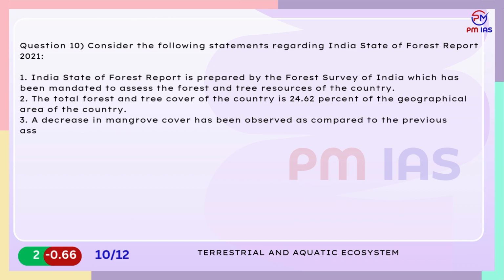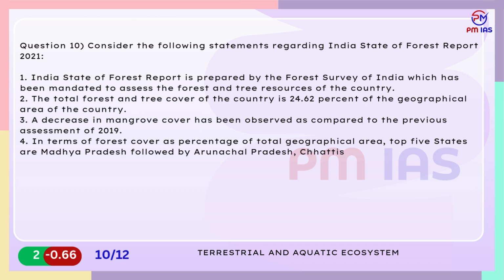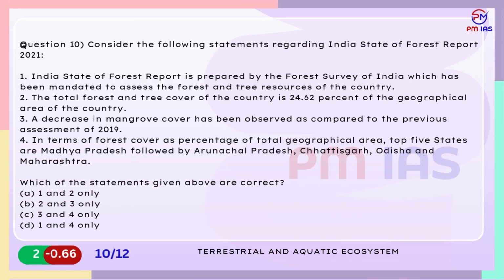4. In terms of forest cover as percentage of total geographical area, top 5 states are Madhya Pradesh followed by Arunachal Pradesh, Chhattisgarh, Odisha and Maharashtra. Which of the statements given above are correct? A. 1 and 2 only. B. 2 and 3 only. C. 3 and 4 only. D. 1 and 4 only.